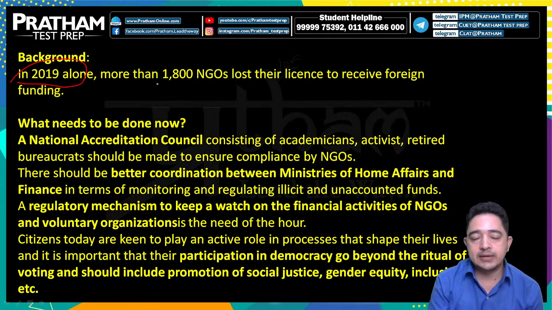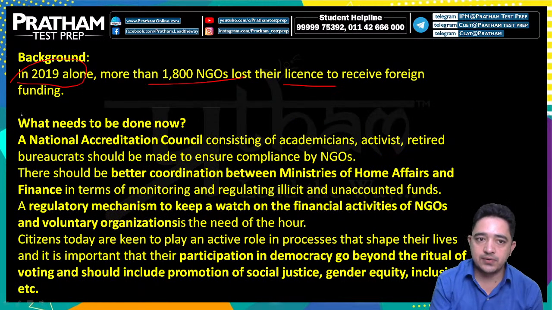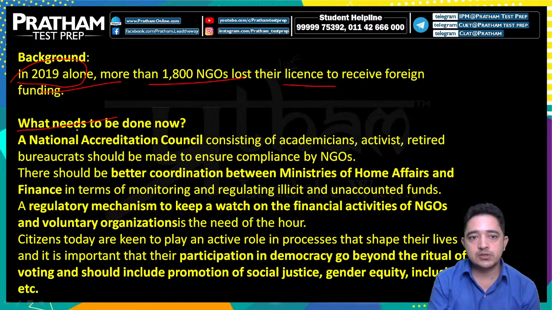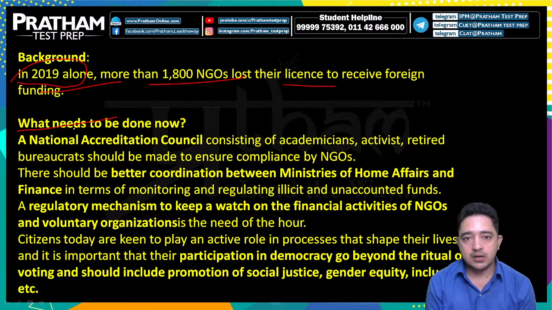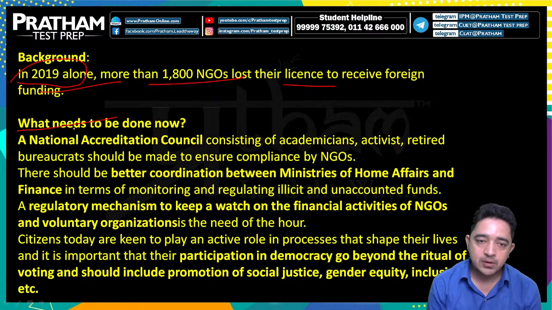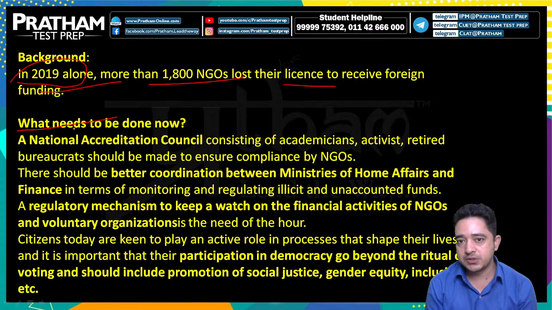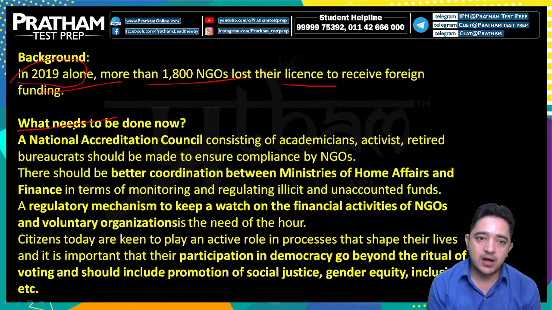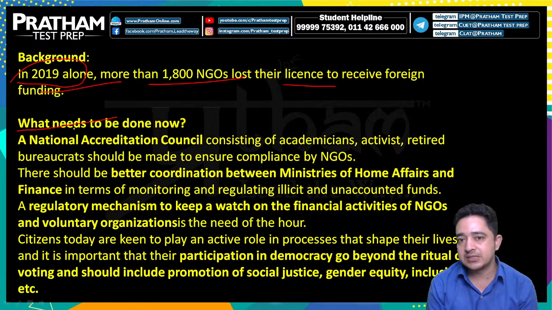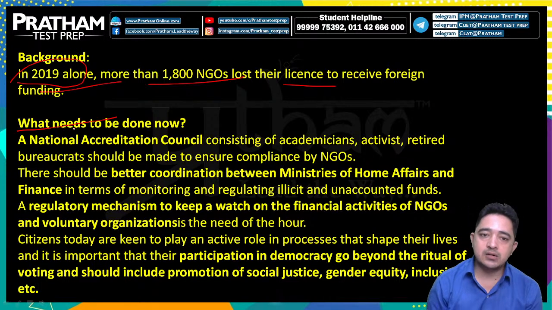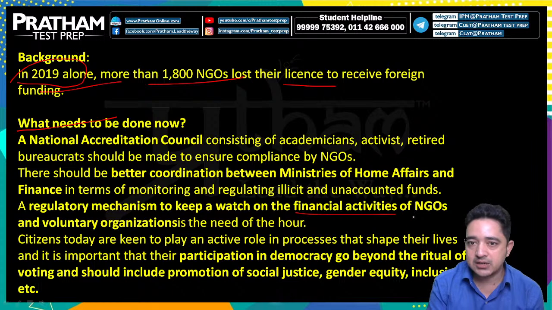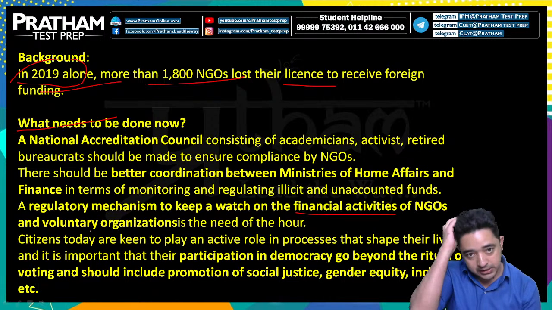In 2019 alone, more than 1,800 NGOs lost their license to receive foreign funding. What needs to be done? What should be the way forward? A national accreditation council consisting of academics, activists, and retired bureaucrats should be made to ensure compliance by NGOs. There should be better coordination between the ministries of Home Affairs and Finance in terms of monitoring and regulating illicit and unaccounted funds. A regulatory mechanism to keep a watch on the financial activities of NGOs and voluntary organizations is the need of the hour.